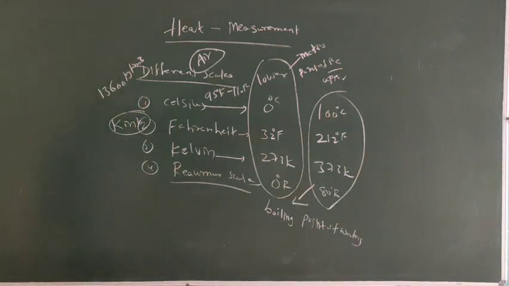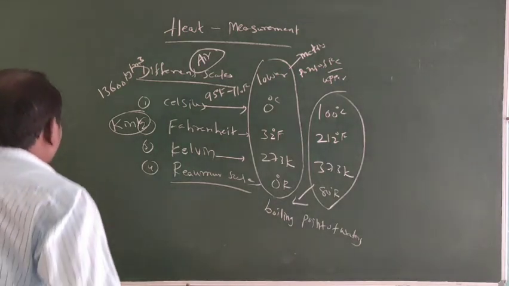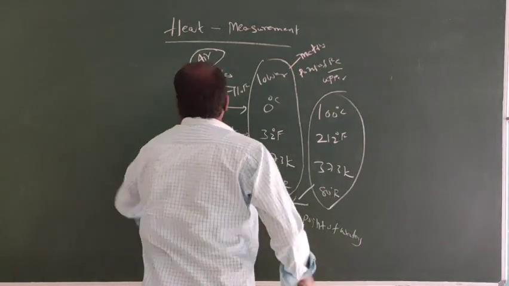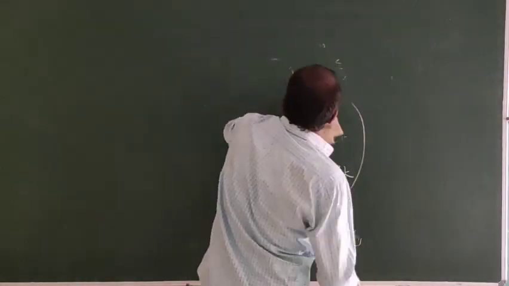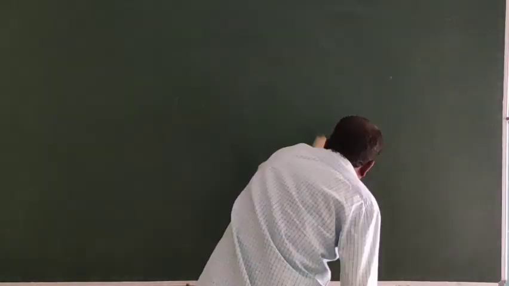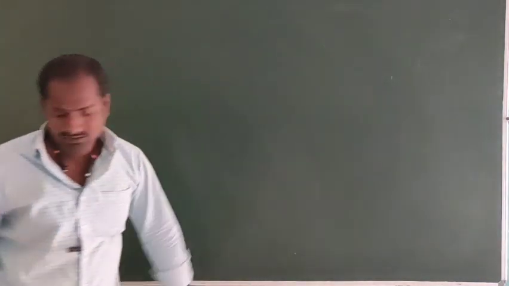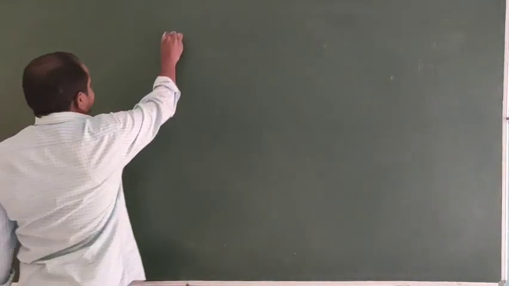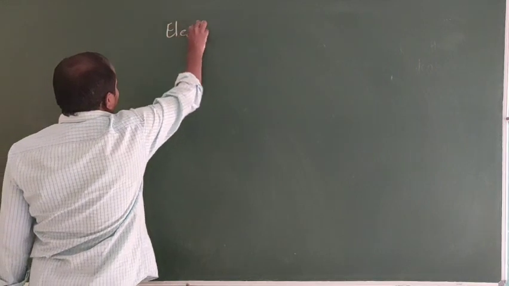Next, electricity. These are the key points for the immediate measurement. Read properly, you will get good marks. Next one, electricity or electric current.